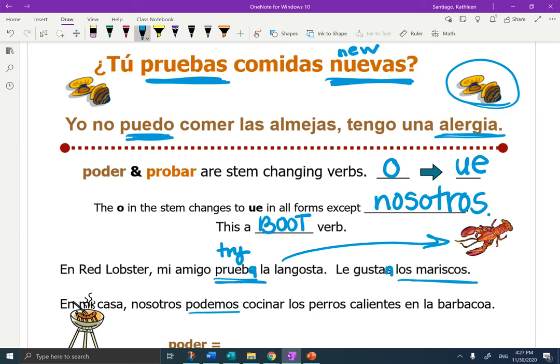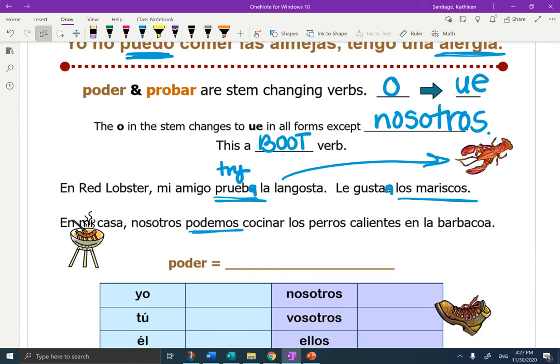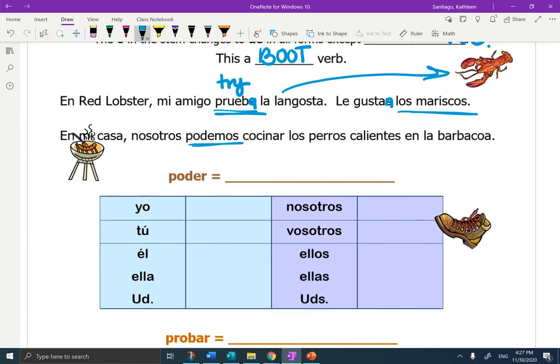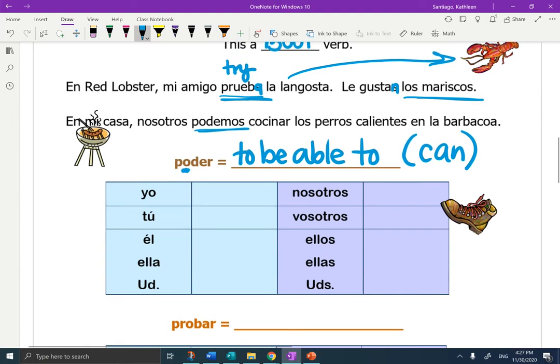Then let's look at podemos. En mi casa, nosotros podemos cocinar los perros calientes en la barbacoa. So at my house, we are able to cook hot dogs on the barbecue. Okay, so let's start with the verb chart for poder. Poder, to be able to. In English, we say can. Okay, so it's an O to UE stem changer.